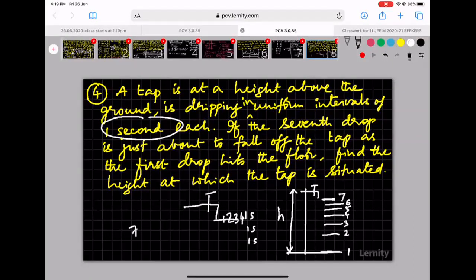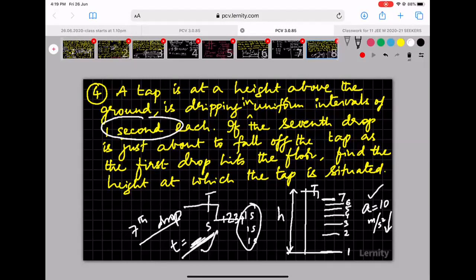So when the 7th drop is just about to fall, how many seconds would have been taken for the first drop to reach the ground? That is the logic behind the question. That will tell you the time in which the first drop hits the ground. Once you have that time, you know the acceleration is 10 meters per second square downwards. Use a, use this time and calculate s. You know u equals 0.